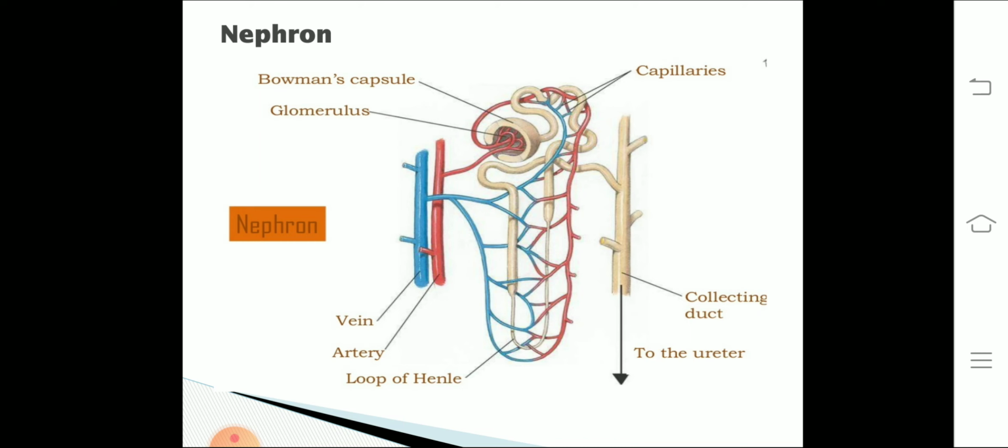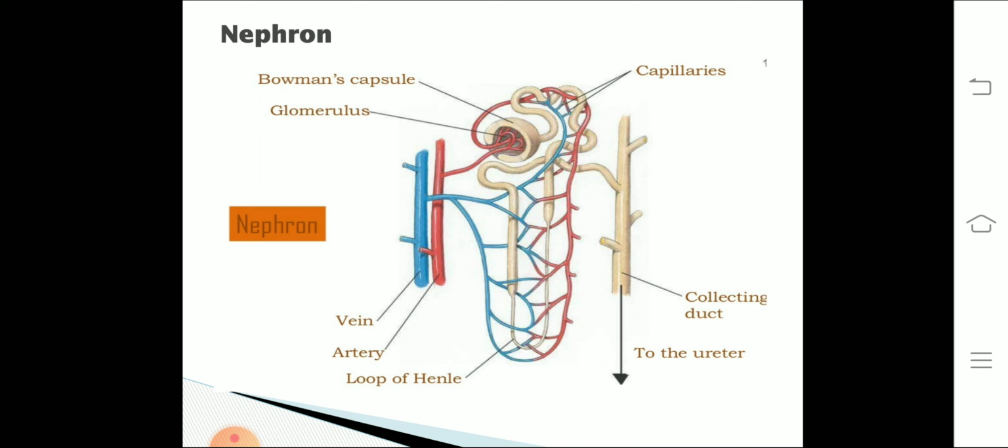Then there is a muscular, tube-like structure which goes down, called the descending tubule. Then you have a U-shaped structure, called the loop of Henle. And then the tubular structure extends upward; that upward tubular structure is called the ascending tubule.